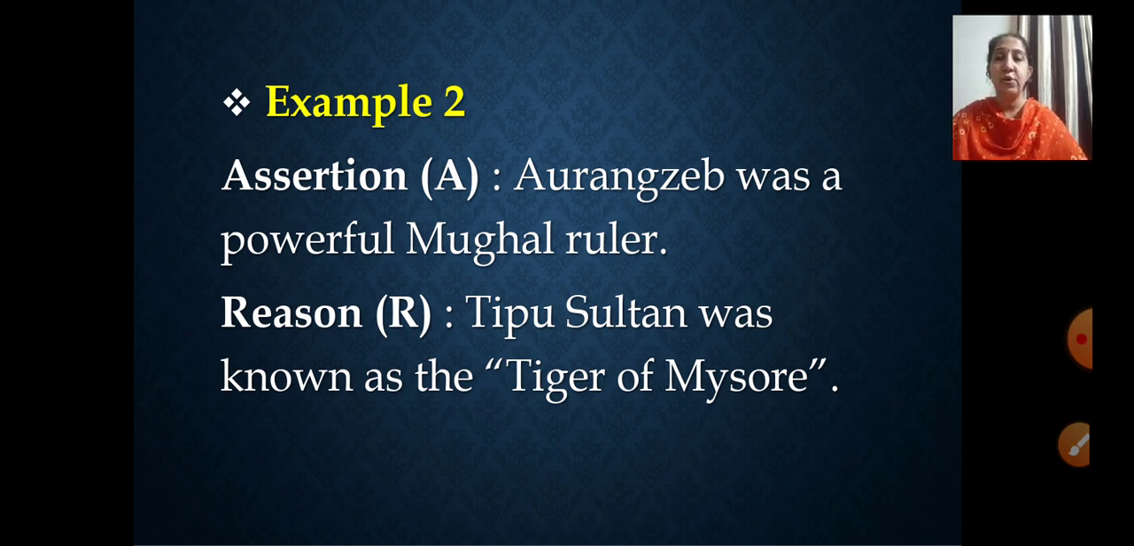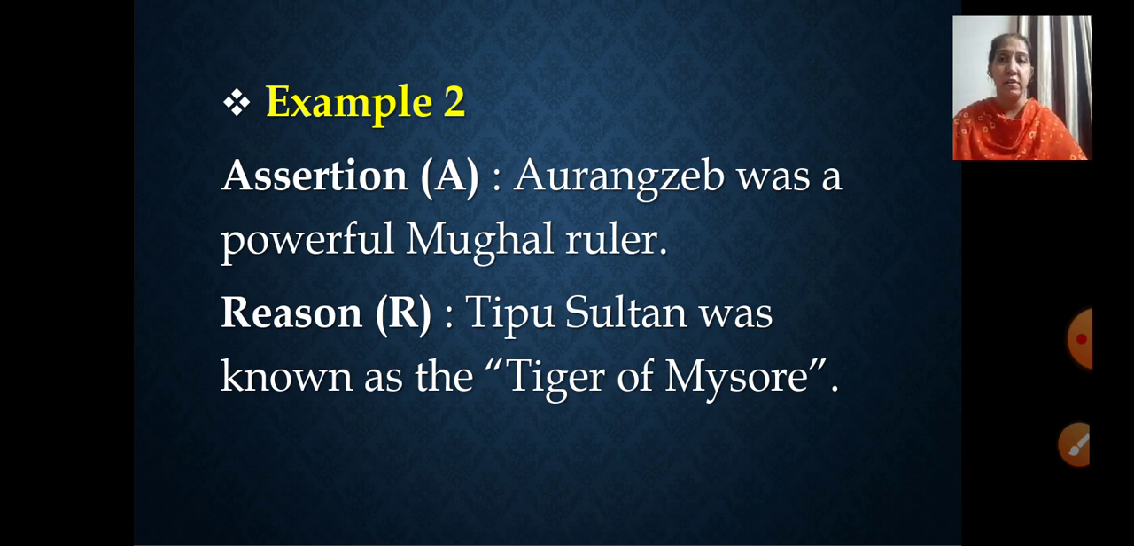Assertion has been given to you as Aurangzeb was a powerful Mughal ruler. Don't say miss, it is repeated as that of the first example. You will try to understand why I have repeated the same assertion for you again here. Now see the reason in this, children. Tipu Sultan was known as the tiger of Mysore. Yes, I 100% agree with this.